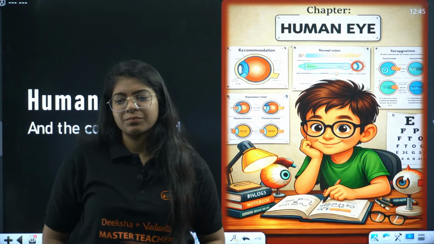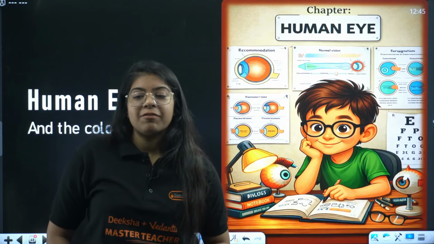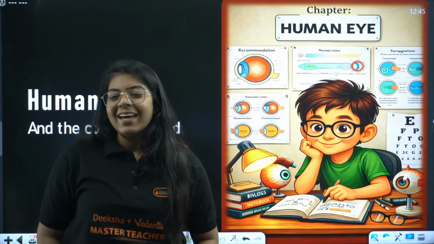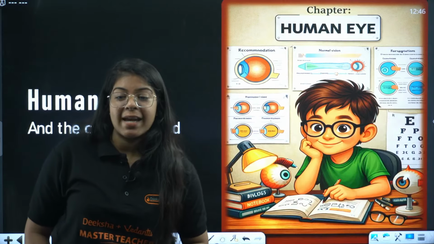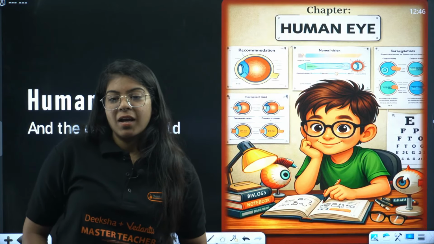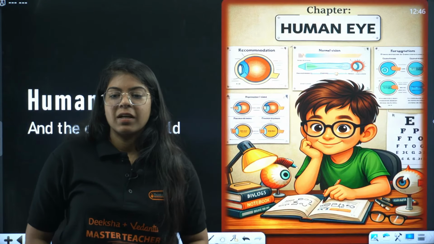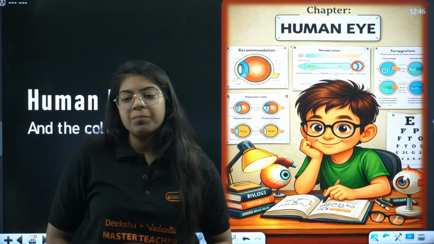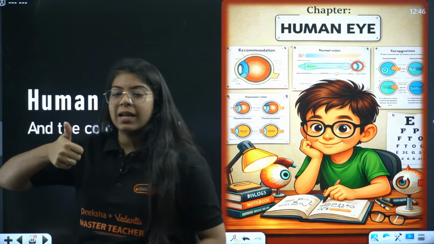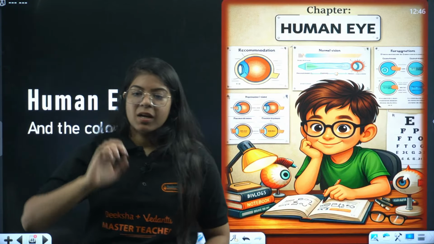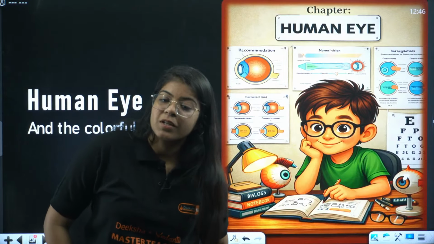Let us move on to the next chapter, human eye. If you have any doubt in the chapter light, let me know. Give me a thumbs up if all of you are done with the chapter light. Done? Let's move on to the chapter human eye.